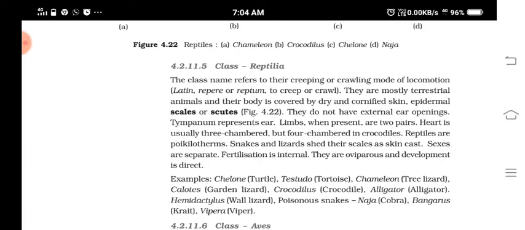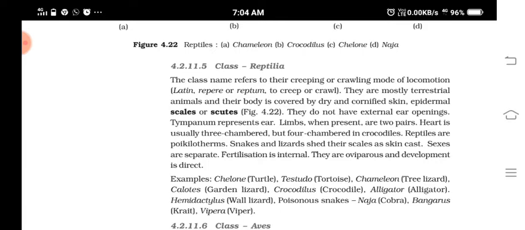Understood? Some of them can shed their skin. Their scales and skins can be cast or shed. Then sexes are separate, meaning male and female are different. Fertilization is internal, and they are oviparous. Oviparous means egg laying.